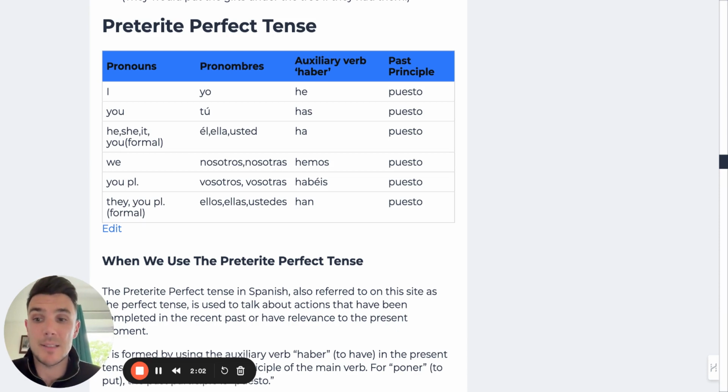And then the past participle of poner, which is puesto. So he puesto, has puesto, ha puesto. Hemos puesto, habéis puesto, han puesto. So I have put, you have put, he or she has put, etc., etc.